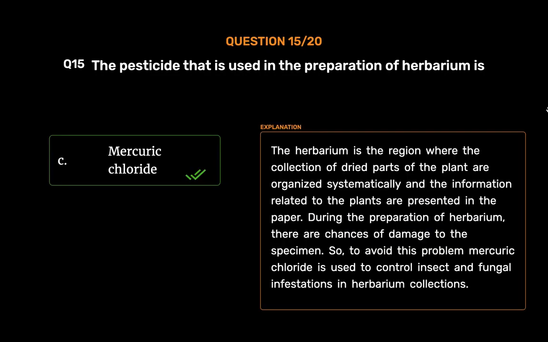Mercuric chloride. The herbarium is the region where the collection of dried parts of the plant are organized systematically and the information related to the plants are presented in the paper. During the preparation of herbarium, there are chances of damage to the specimen. So, to avoid this problem, mercuric chloride is used to control insect and fungal infestations in herbarium collections.